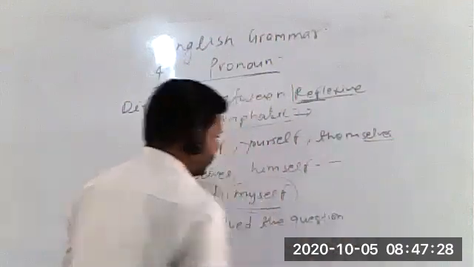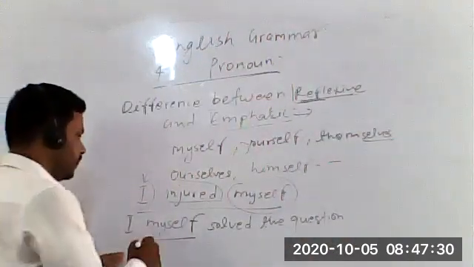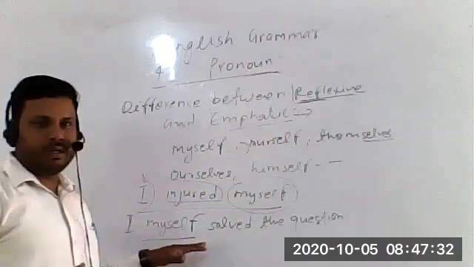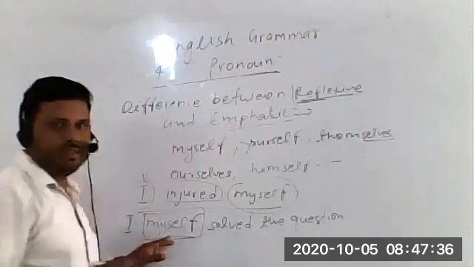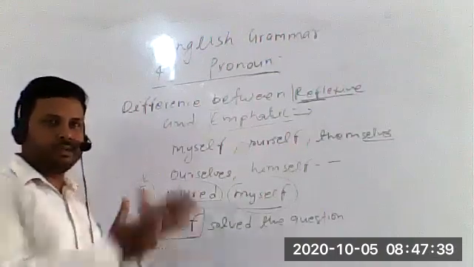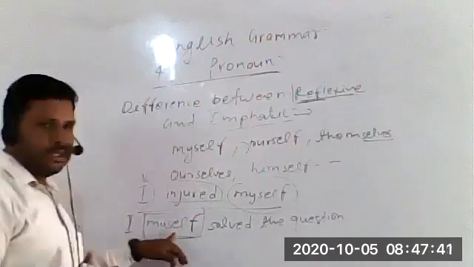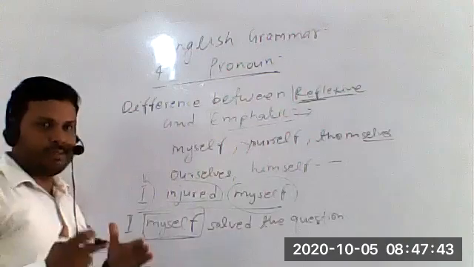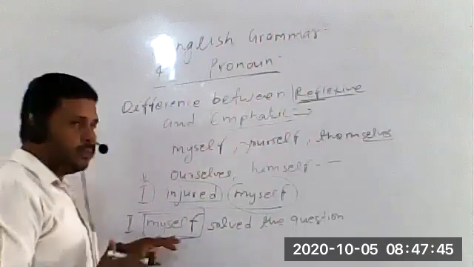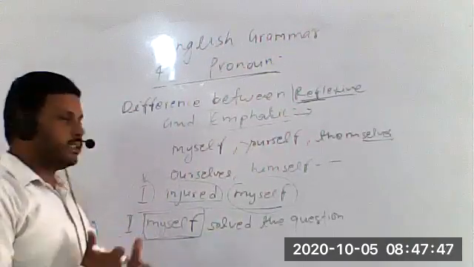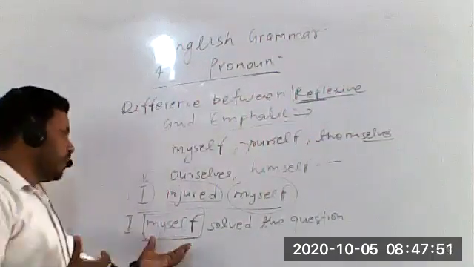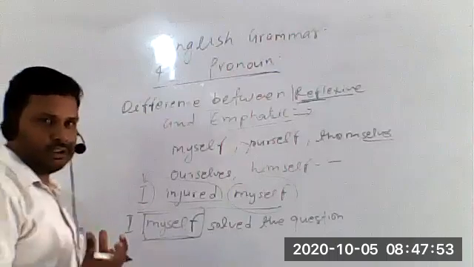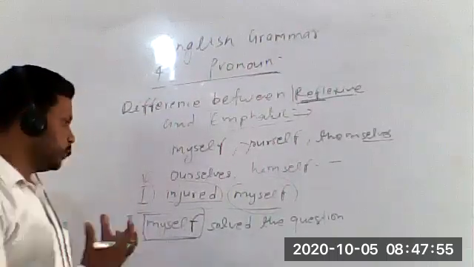So in this example, students, you can clearly see we are not talking about the effect here; this pronoun word myself is not showing the effect of the verb on the subject. यहाँ पे जो है myself जो verb का action का प्रभाव है subject पे नहीं दिखा रहा. It's just stressing on the fact that I solved the question. इस बात पे बल दे रहा है इससे कि मैंने खुद solve किया उस questions को, उस sentence पे जोर दिया जा रहा है.